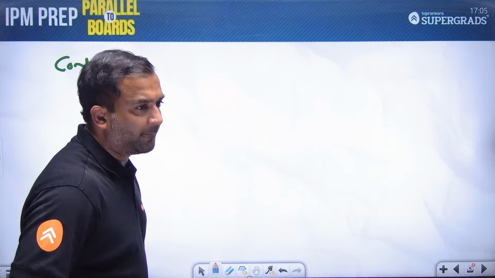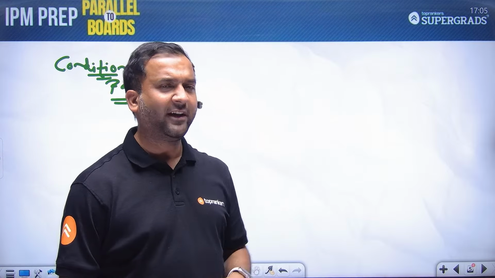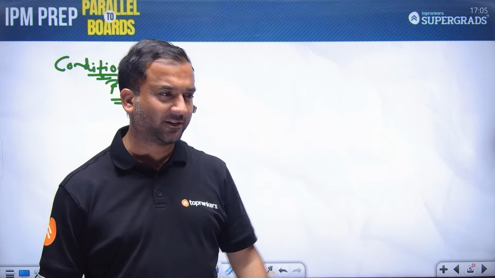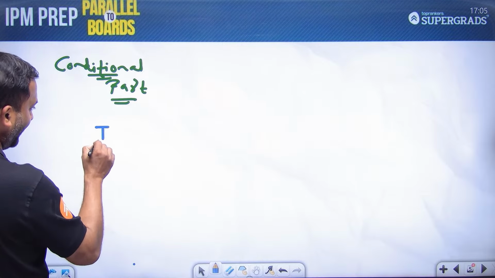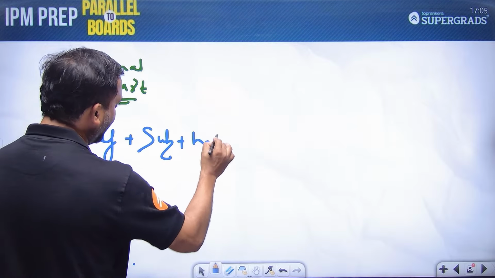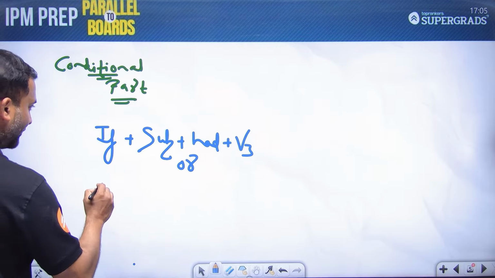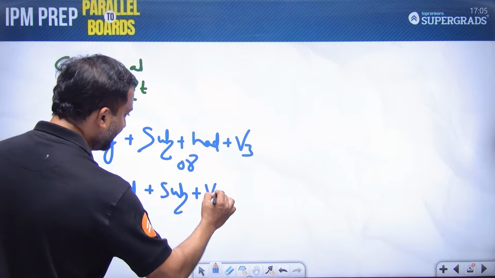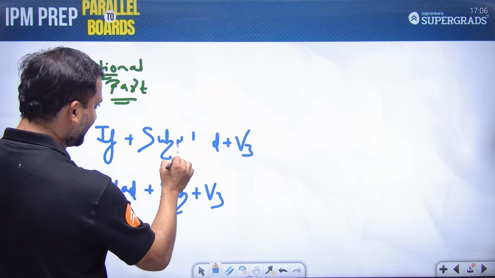All I want कि in this session of 15 to 20 minutes, मैं आपको past conditional अच्छे से समझाता हूँ, so that you can practice once you're free from your board exams. So conditional part has: if subject had V3, or it can also be in this form: had subject V3. Just give me a second, guys.